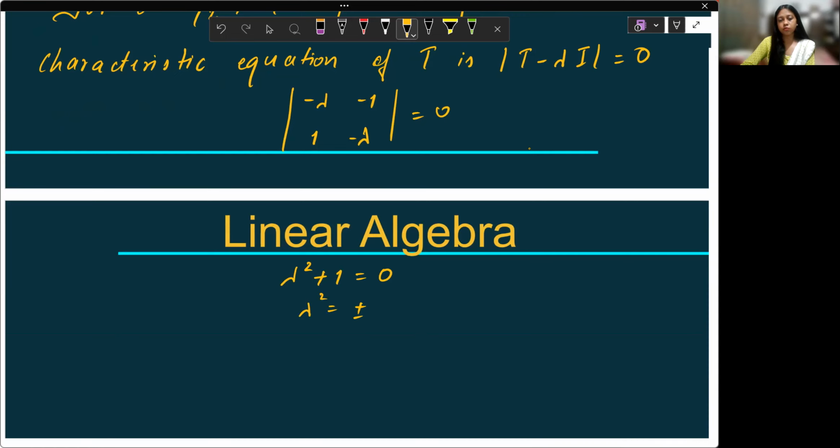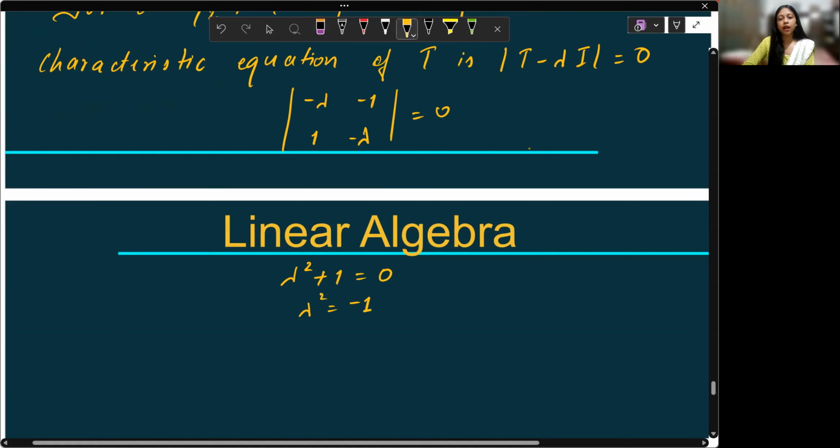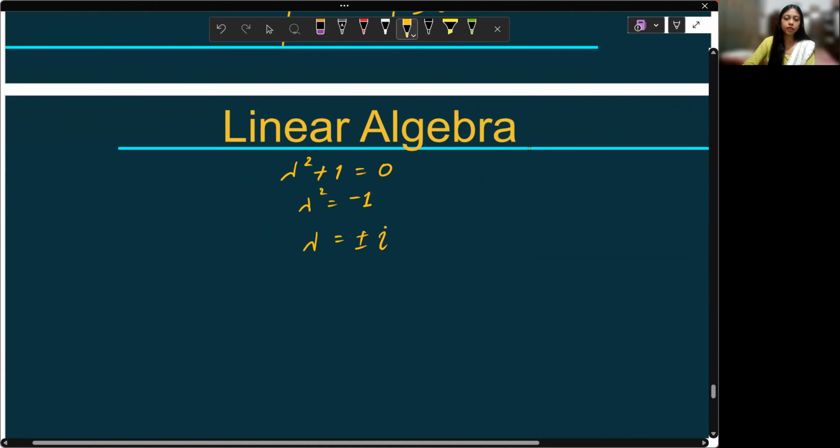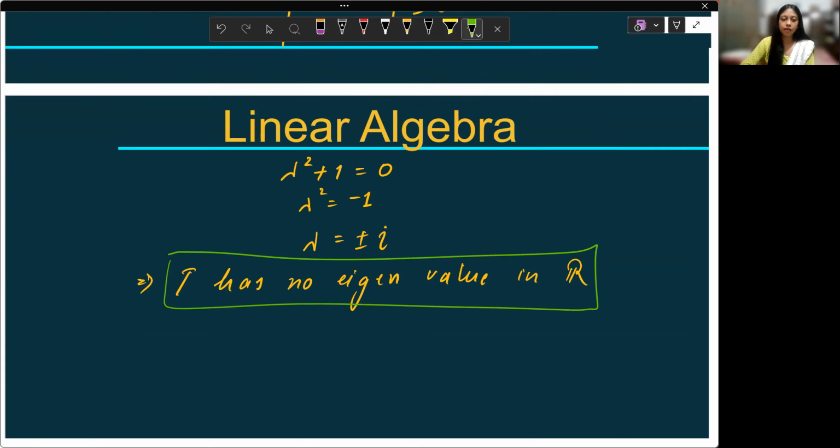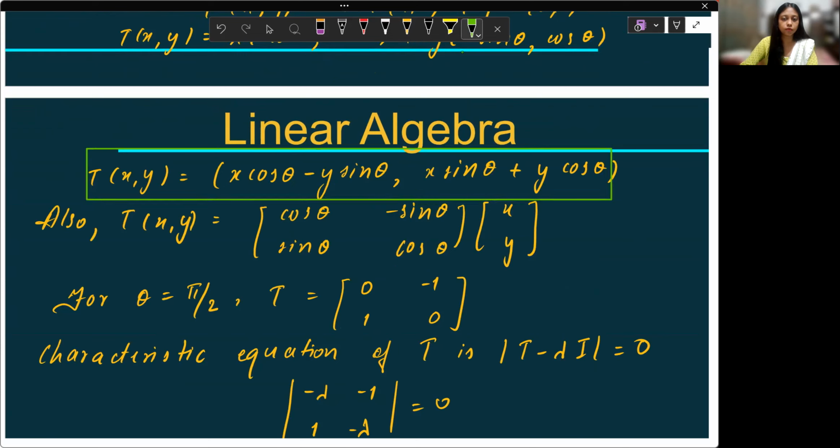Lambda square is minus 1, and lambda is equals to plus minus i. It implies T has no eigenvalues in reals. So this is the second part that you have proved here. And the first part was to find this linear transformation, and this is your linear transformation.